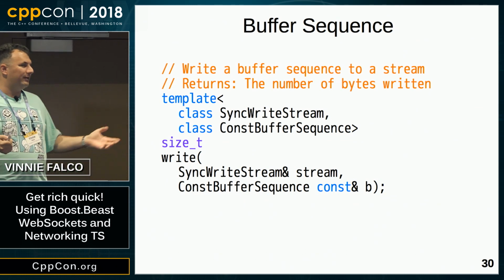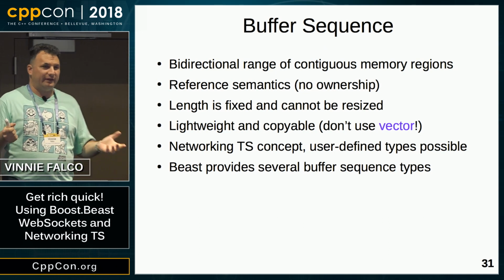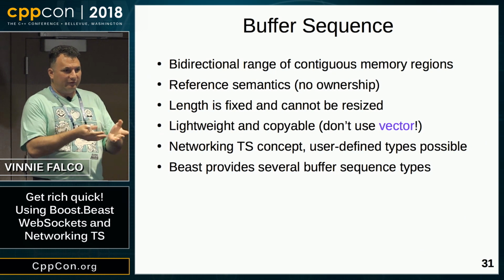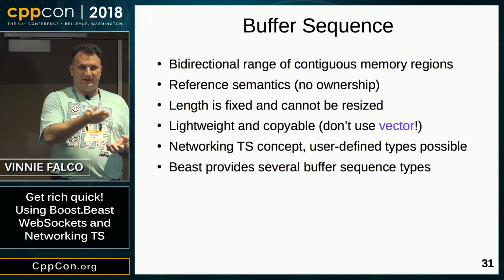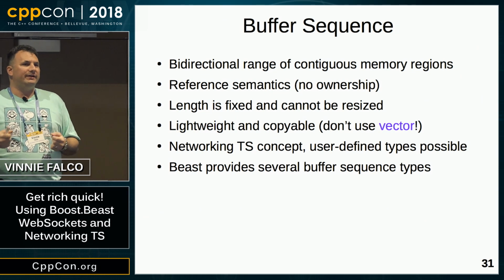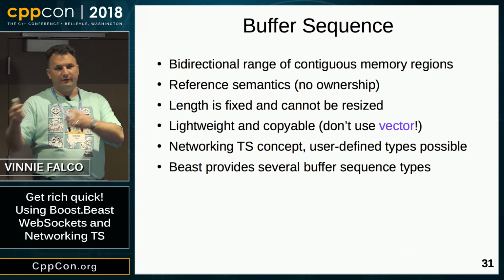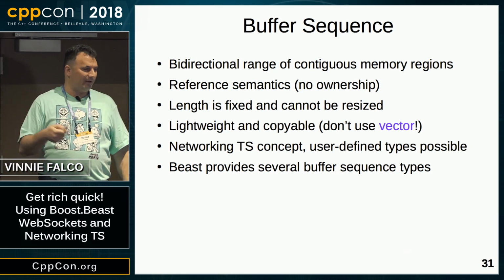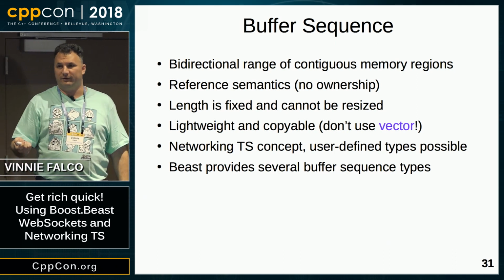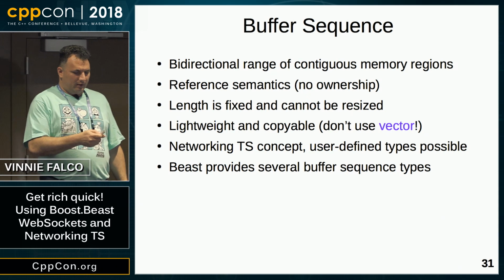So what's a const buffer sequence? Well, it's a type of range that has 0 or more elements, where each element is an actual buffer, one of those const buffers that you saw, a pointer and a size. It needs to be lightweight and copyable. It doesn't own the memory. It just refers to memory that's owned elsewhere. So some other object has to maintain the lifetime of it in order for those operations to work correctly. Beast comes with several different buffer sequence types optimized for various use cases.